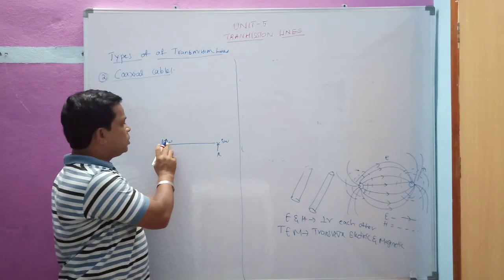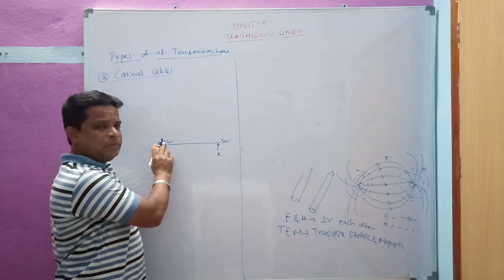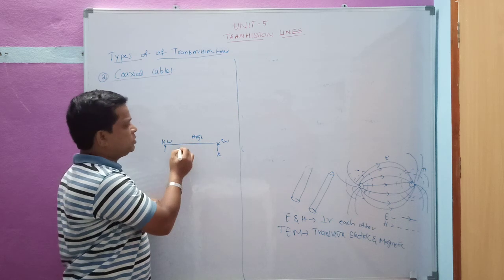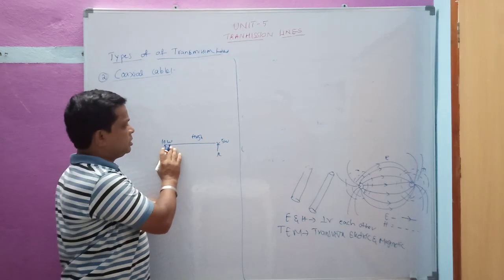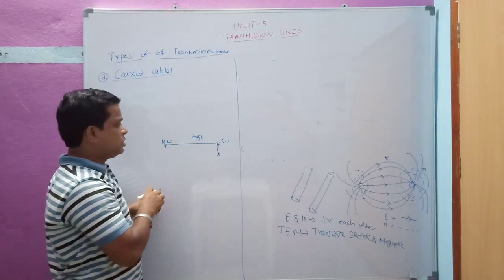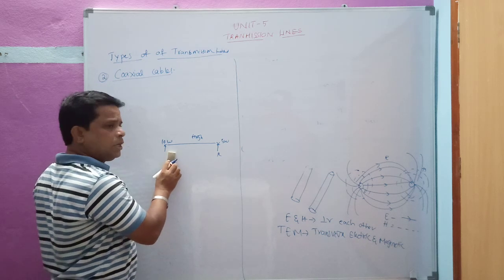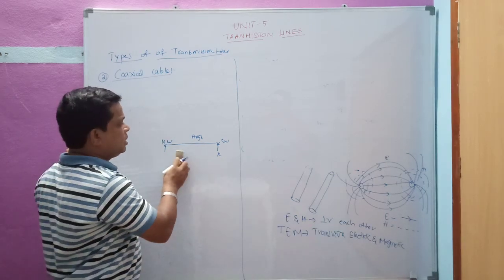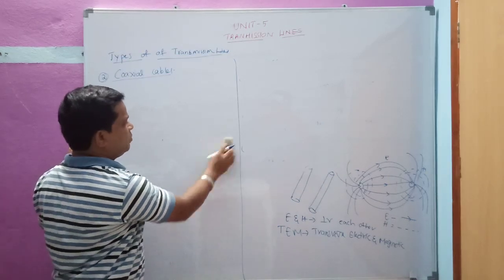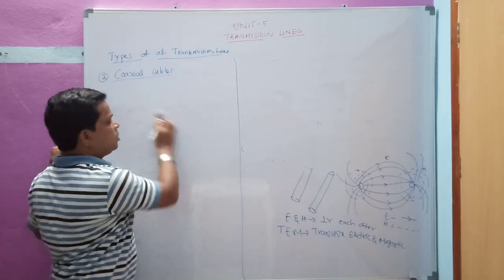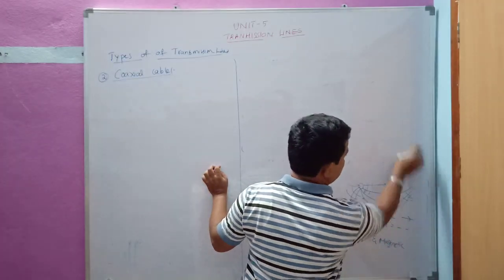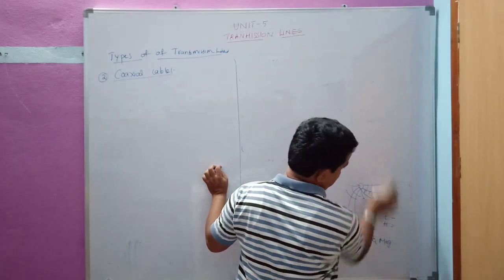If I send the same 10 watts at a higher frequency, the loss is going to be very small. That's why, to overcome the losses, we keep increasing the frequency of the signal. That is the main logic here.